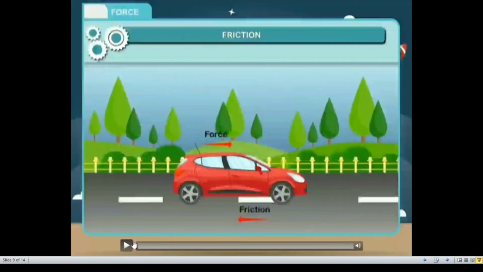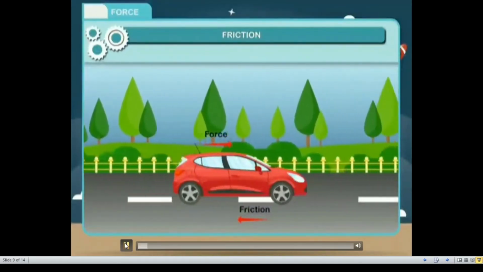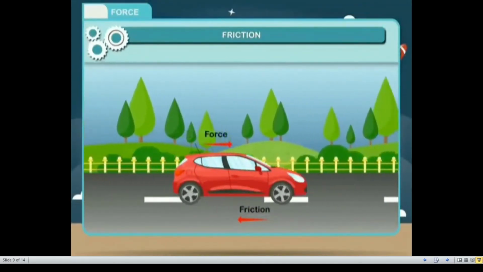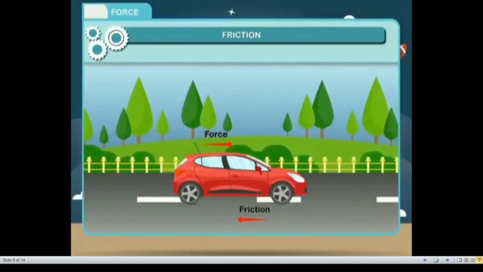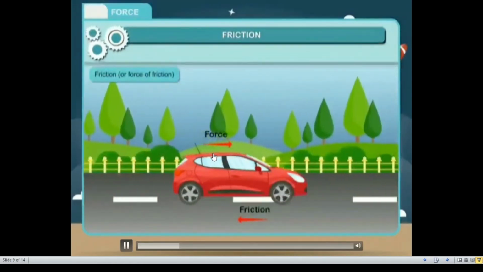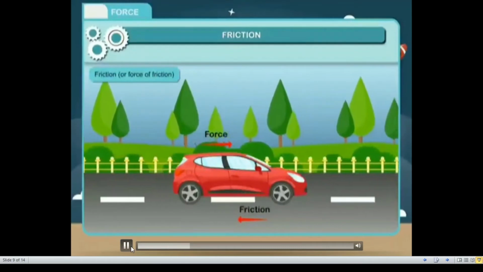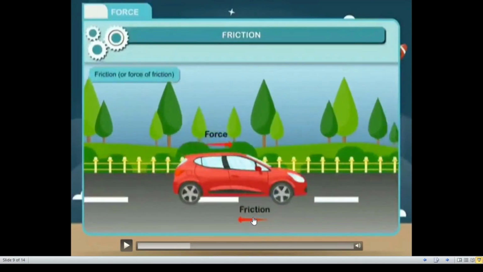So we are going to see all the laws of friction with a single video. You look at this. Here the car is moving in this direction. This arrow mark indicates the direction of the car, and this arrow mark indicates the frictional force. Where will the frictional force act? It will act between the surface of the tire and the surface of the road, and it will act always opposite to the direction of motion. Okay.